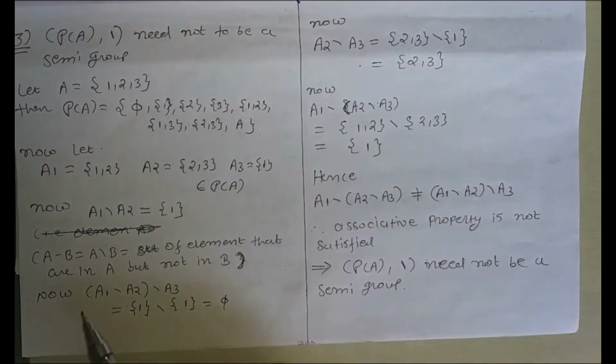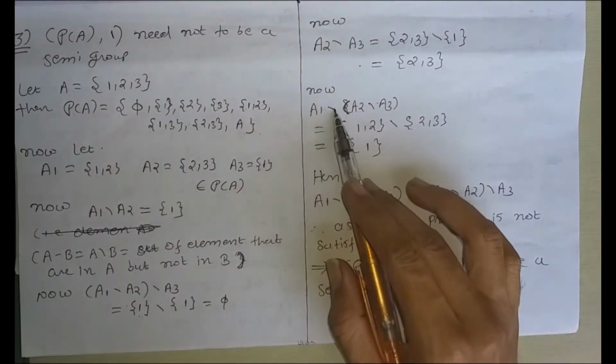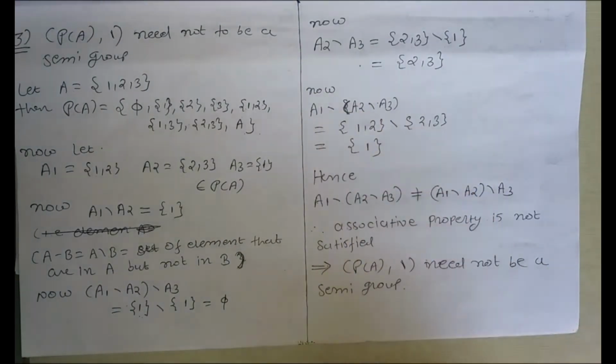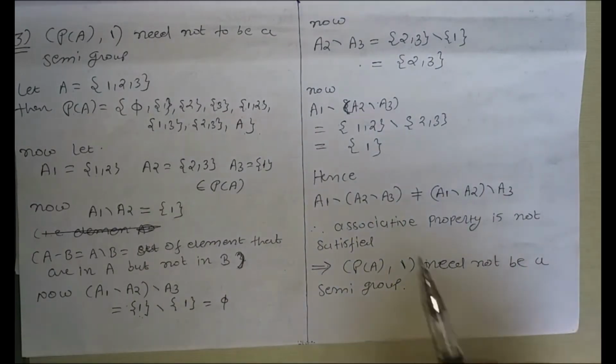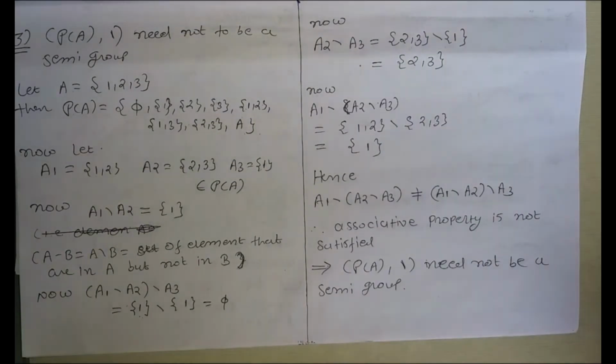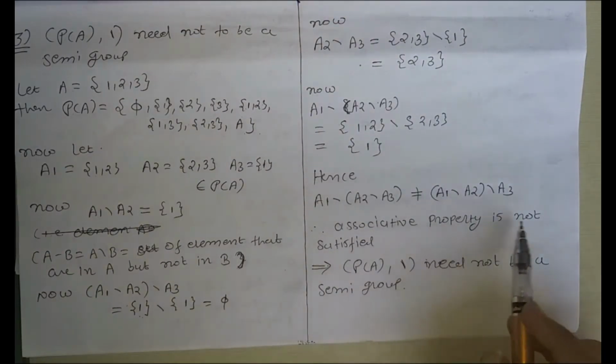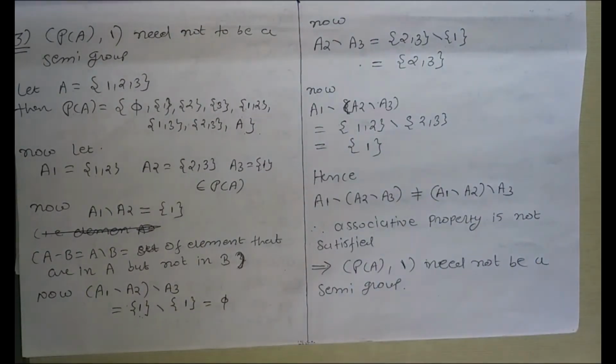So here (A1 minus A2) minus A3 is equal to the empty set, while A1 minus (A2 minus A3) is equal to singleton 1. So these both are not the same. Both of these sets are not the same. So the associative property is not satisfied. This implies that the power set of A with binary operation subtraction need not be a semigroup.